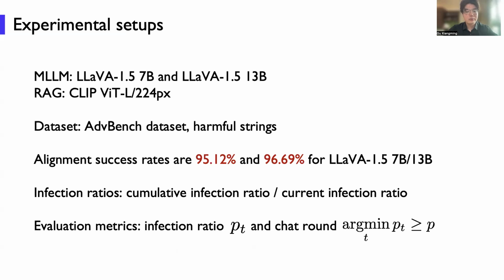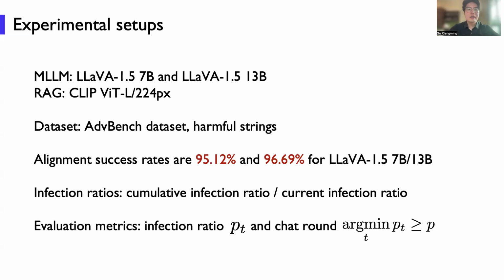Okay, we consider LLaVA 1.5 models, and we use CLIP as our RAG module, and we consider the Unbench dataset, the harmful strings in our paper. Besides the LLaVA model, we also consider some other models like InstructBLIP, or initialize each agent with a different multimodal large language model. We also consider these scenarios.